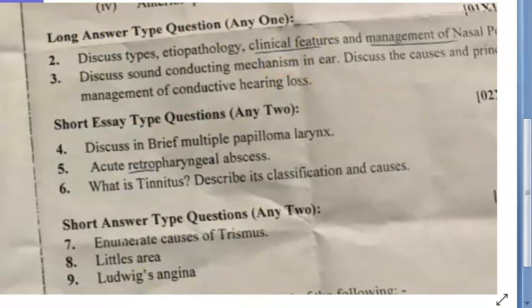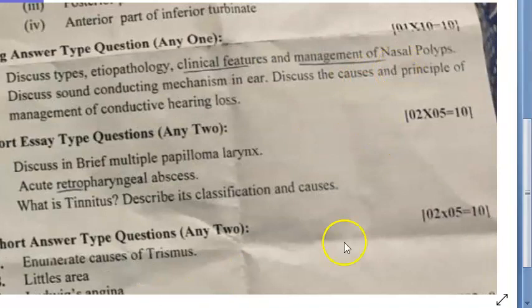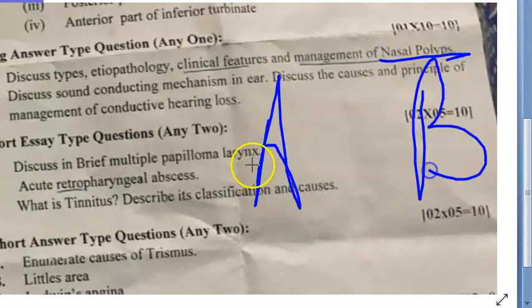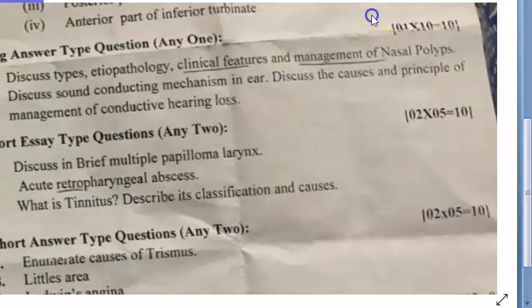The main question they have asked here is on the nasal polyp. So same thing. You will write the difference between the antrochoanal polyp and the bilateral ethmoidal polyps. So then next question, important question they are giving you is conductive hearing loss. What is the mechanism of sound conduction in the ear? So you'll have to write all that impedance matching and all that, right? Because of the size of the tympanic membrane and the oval window, all that you'll have to write. They're only asking the conduction. So here you'll have to write about conduction only. I'm thinking you don't have to write about that